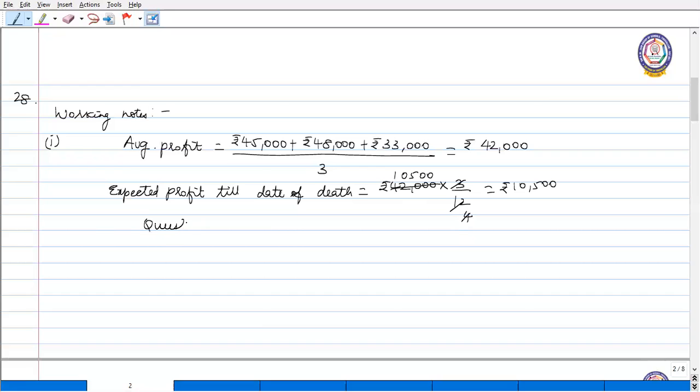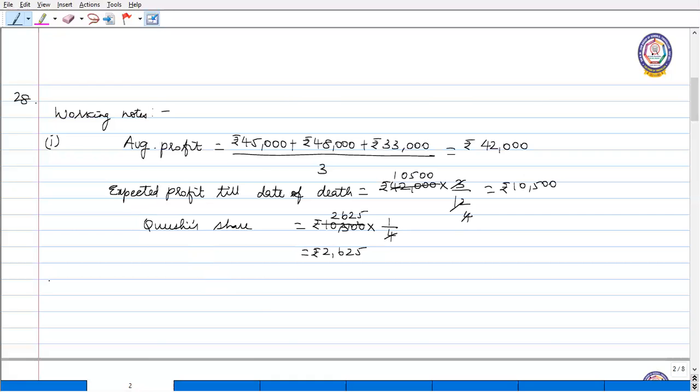And out of this 10,500, how much is Qureshi's share? What is the profit sharing ratio? It is 1/4. So it is rupees 2,625. So this is the first one.